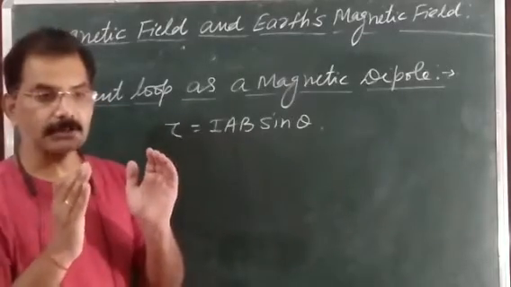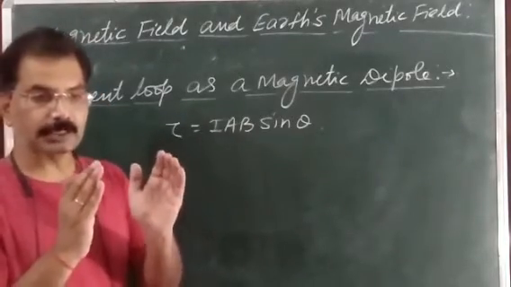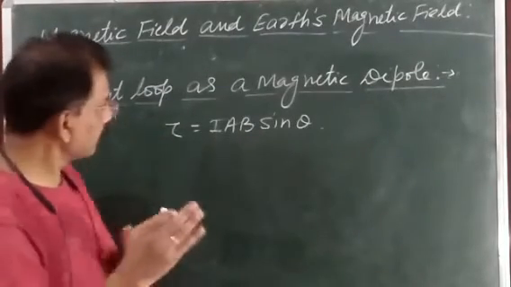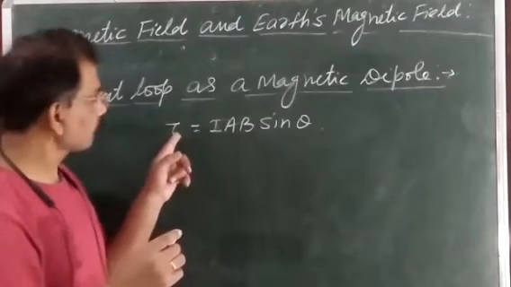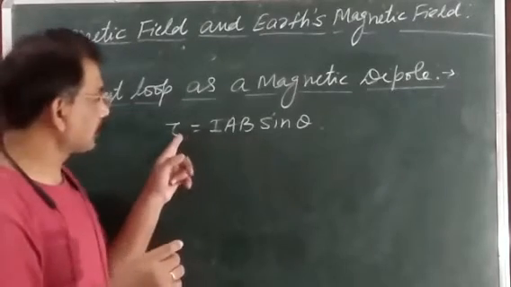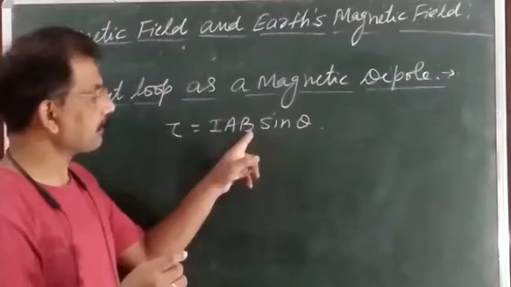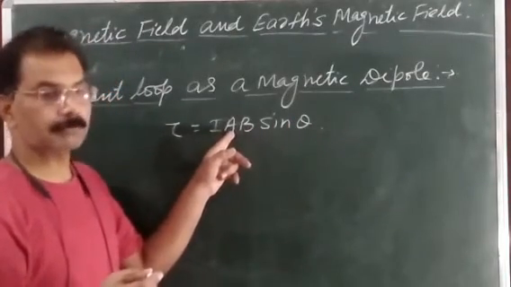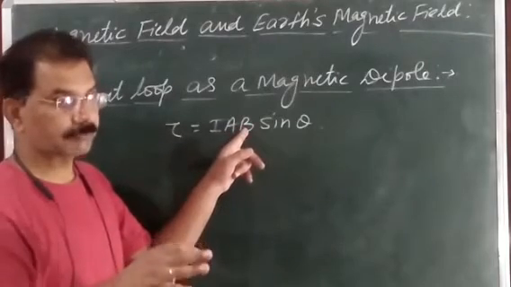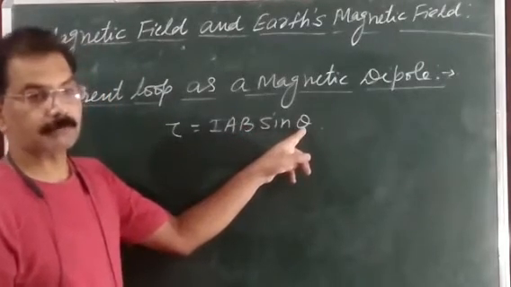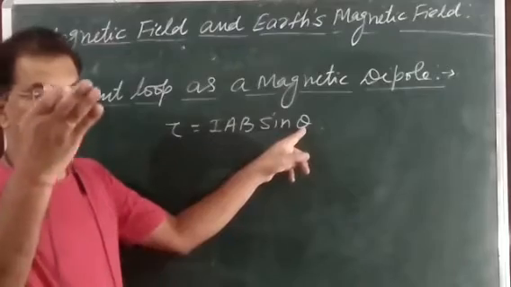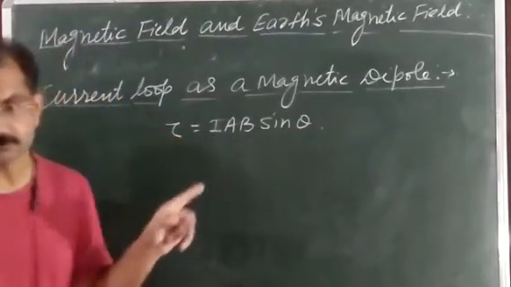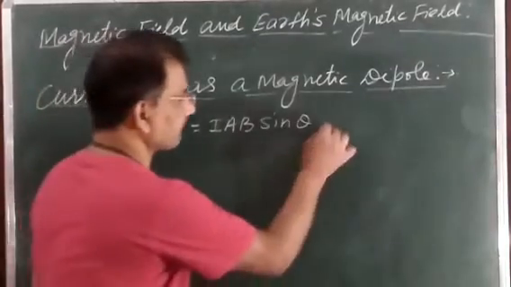When a current carrying loop is placed in a uniform magnetic field B at an angle theta, then it will experience a torque, and the magnitude of that torque is given by tau is equal to IAB sine theta. As you know, I is the current in the loop, A is the area of the loop, B is the magnetic field in which it is placed, and theta is the angle which the axis of the loop makes with the magnetic field. Then it experiences a torque. Suppose this is equation number 1.